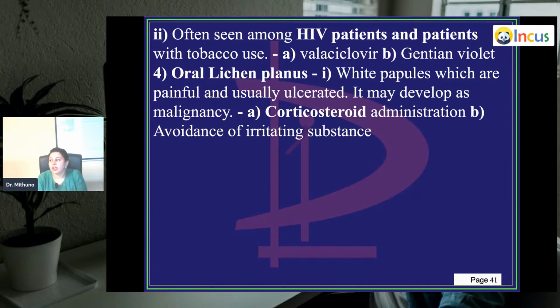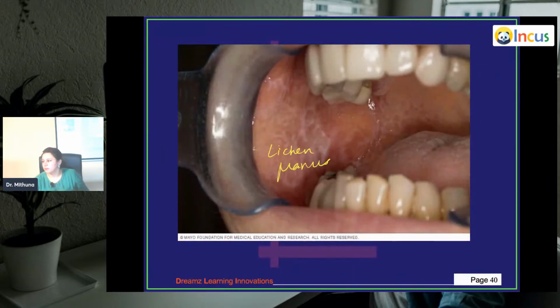Oral lichen planus are white papules which are painful. So leukoplakia is usually painless, but this lichen planus is painful, usually ulcerated. It may develop as a malignancy. So it's like fibrosis of the buccal mucosa here. Can you see here all these white lesions like this? All this area is lichen planus, and usually you have a tight feeling, difficulty swallowing, difficulty chewing, and these are usually painful, and they can predispose to cancer.